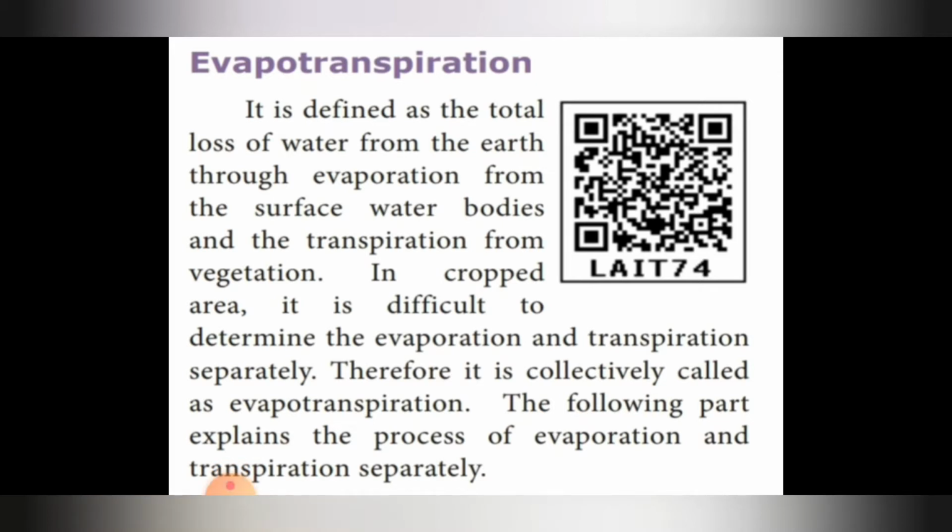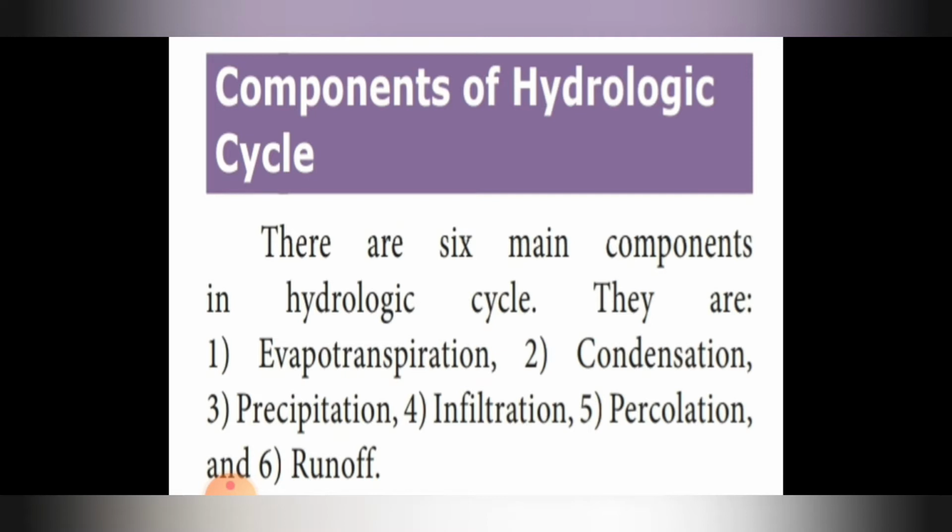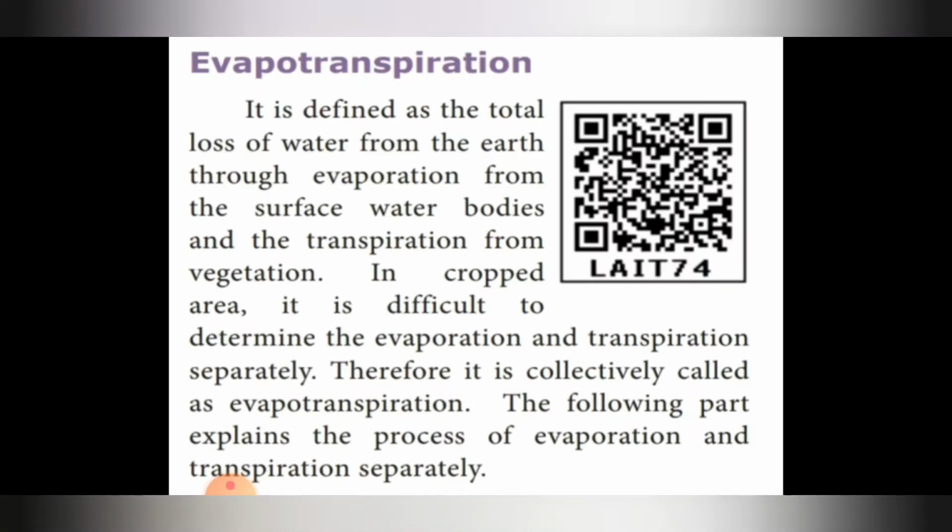This is your second video of lesson 3, hydrologic cycle, geography. Last class we concluded up to the components of the hydrologic cycle. So what are the components? There are 6 main components of the hydrologic cycle. What are they? Evapotranspiration, second one is condensation, third one is precipitation, fourth one is infiltration, fifth one is percolation, and sixth one is runoff. So these were the 6 main components we saw in the last class, and today we'll start from the first component, evapotranspiration.